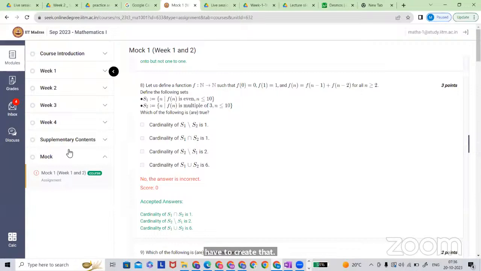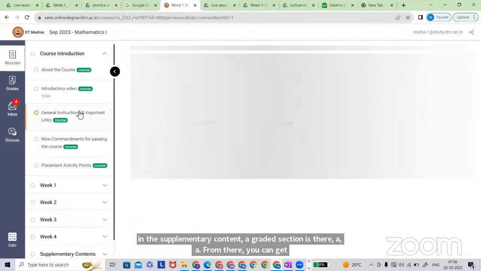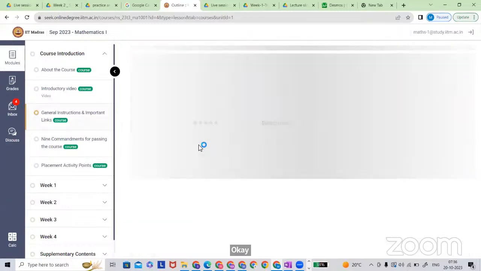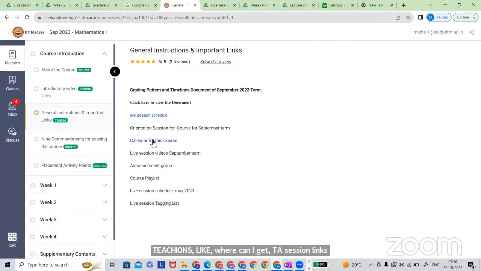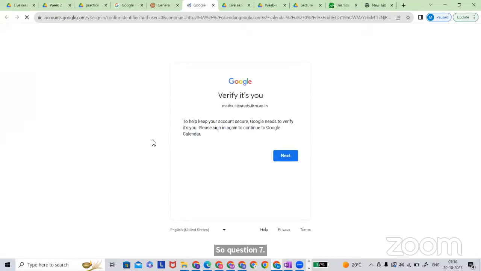Just a minute, let me finish. So you can get it from the calendar. It is in the calendar itself. You can go here, where the general important instructions are. The TA session is already in the calendar, and from here you can go to the calendar. It is asking for verifying this. Otherwise, once you open, you will get the calendar of the TA session.